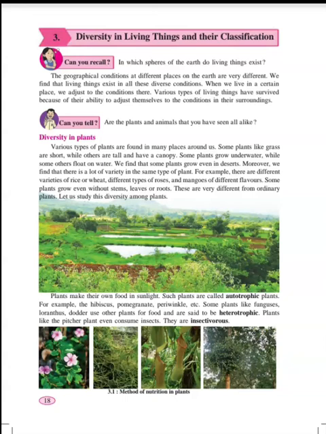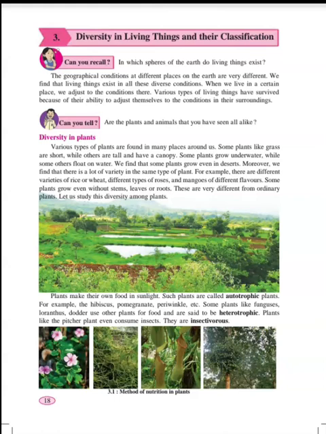Plants which prepare their own food are called autotrophic plants. There are few plants which depend on some other plants. For example, fungus. Fungus is a plant which survives on some other plant. That type of plant is called heterotrophic plant. Also, there is one more type of plant which is insectivorous. These plants eat insects and therefore they are called insectivorous plants.